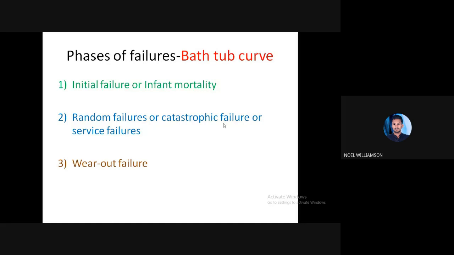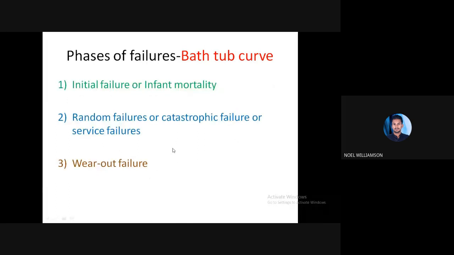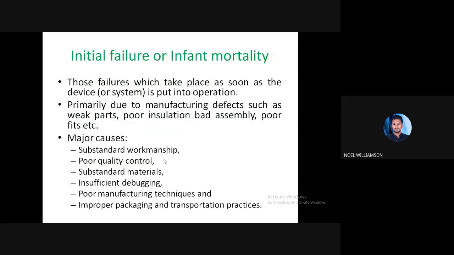The first one is the initial failure or infant mortality. Then the constant part is the service failure, random failure or catastrophic failure. And finally, wear out failure. So what is the initial failure?